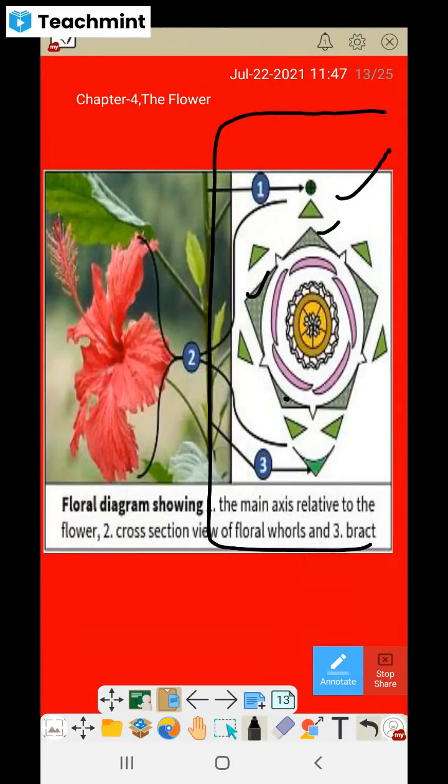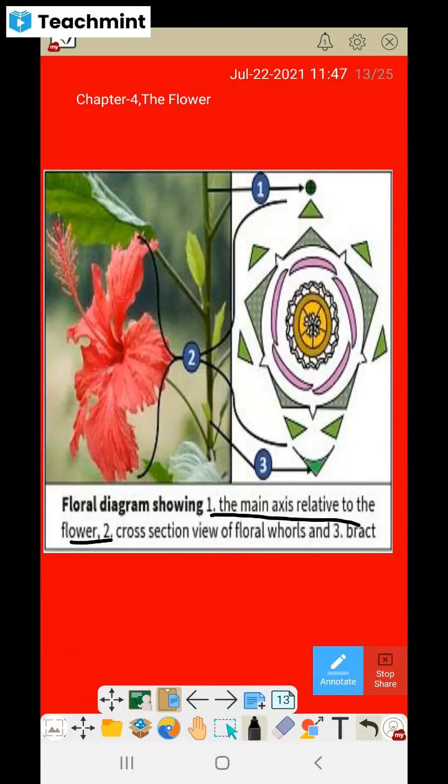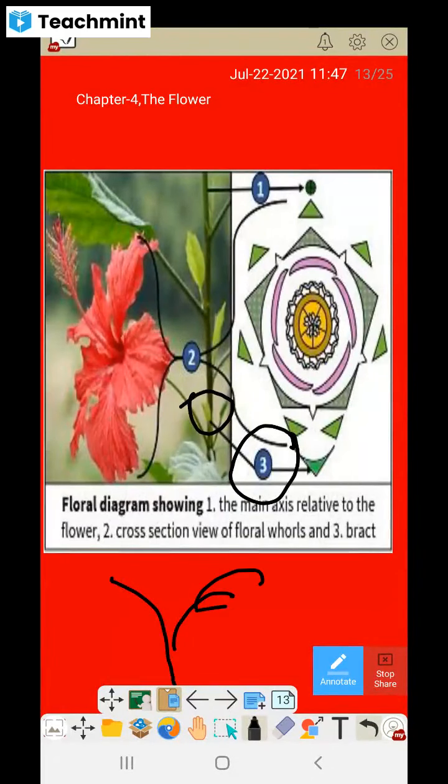So here you can see the floral diagram showing the main axis relative to the flower. This is a cross section. Just look at the cross-sectional view of the floral whorls. Then number 3, you can see here the bract. A small bract is present at the axil of the leaf. Means here the leaf is present, then here it will produce the bract, at the axil of the leaf. Most flowers are like that.